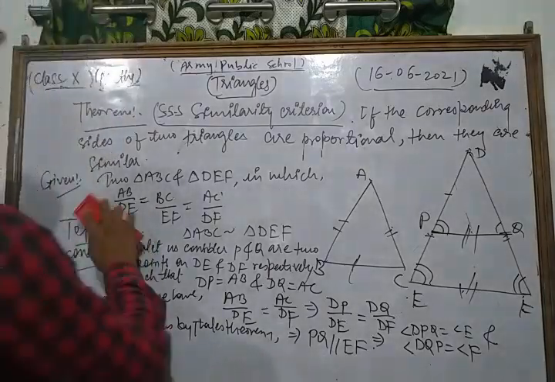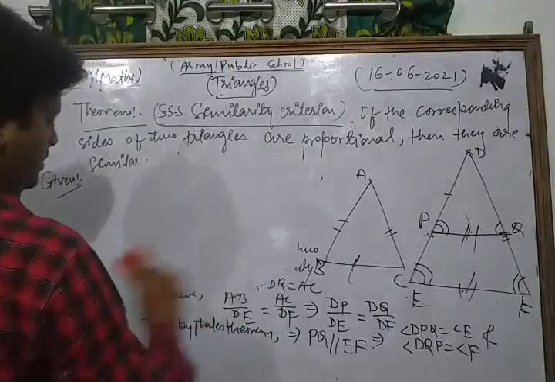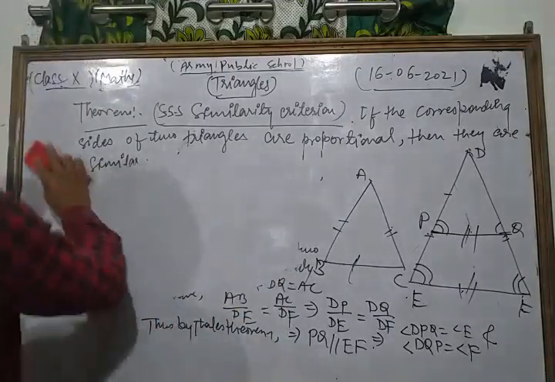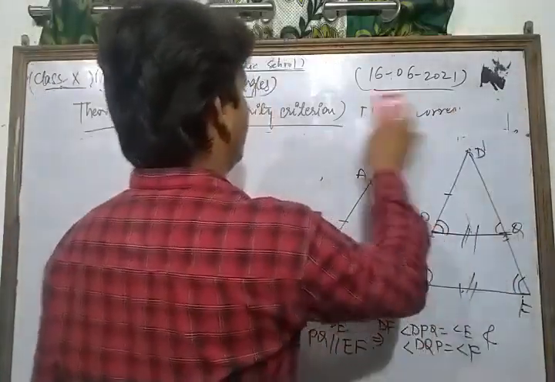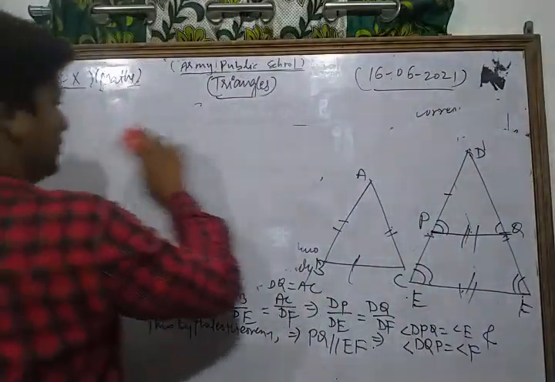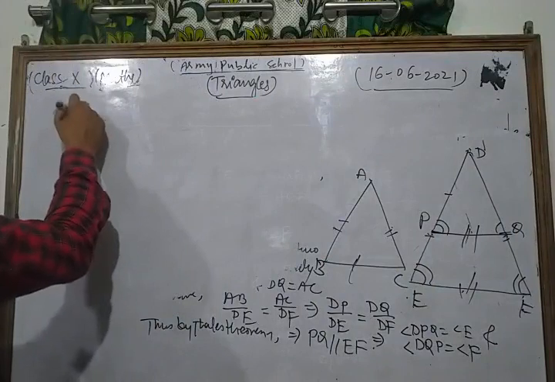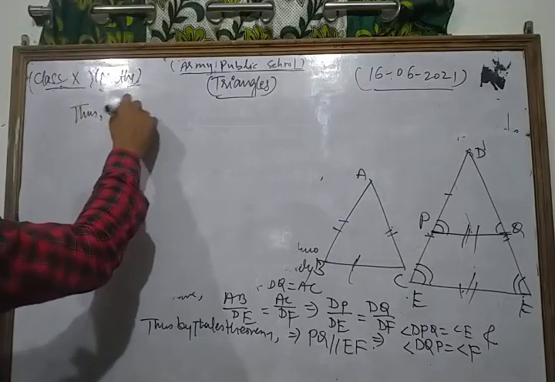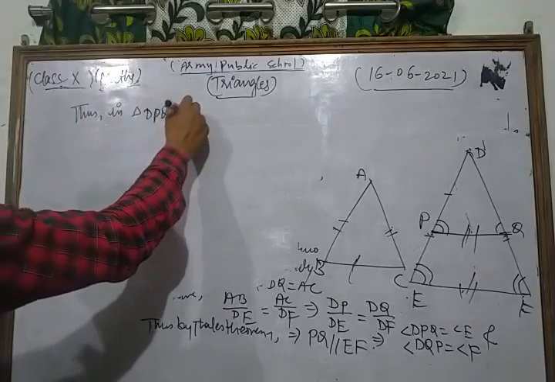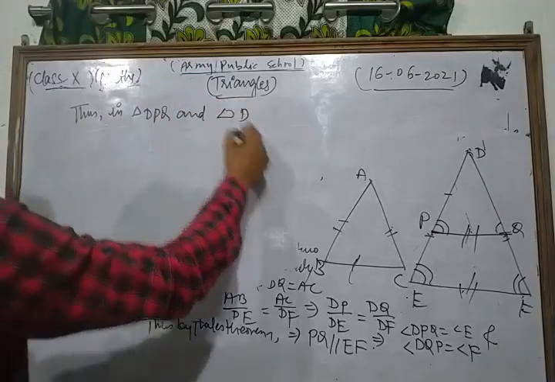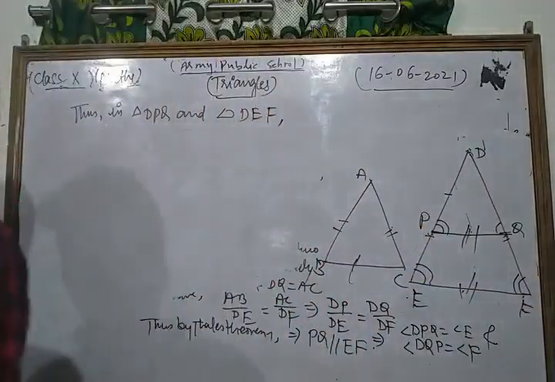Dear friends, in triangle DPQ and triangle DEF, what do we have?